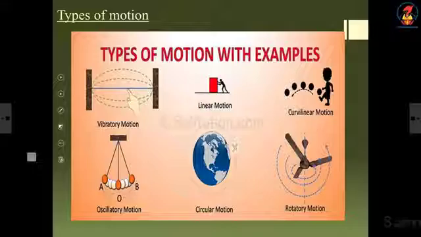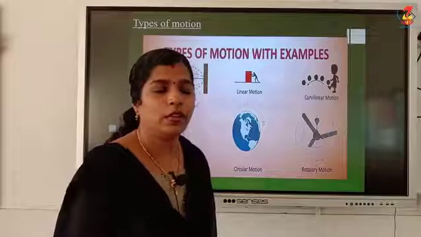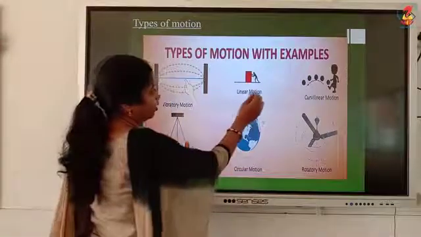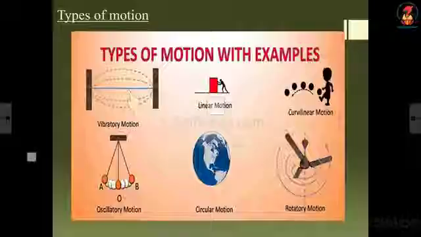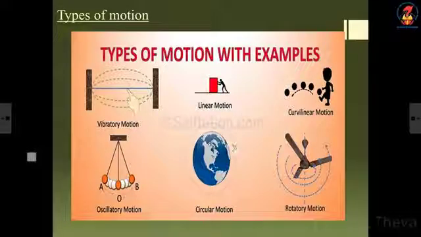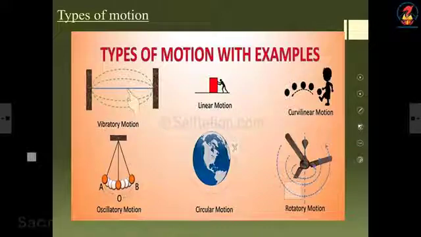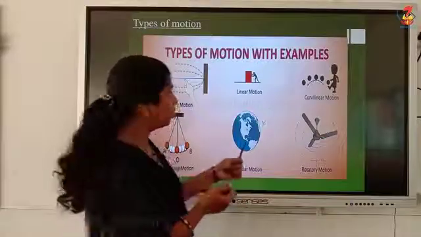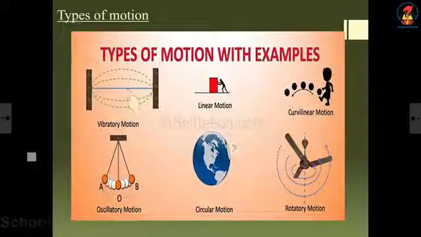Now, different types of motion. I think that you have studied in 6th standard. Straight line motion or linear motion: if the object is moving in a straight line, then it is known as linear motion. Then rotatory motion: if it is rotating about its own axis. Circular motion is motion along a circular path.